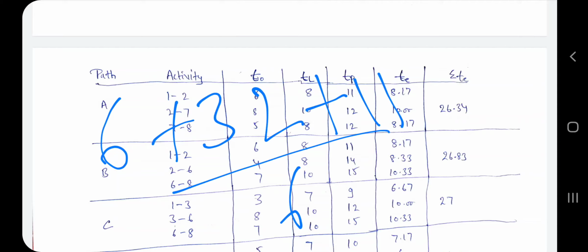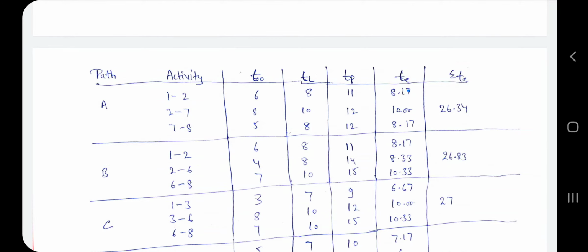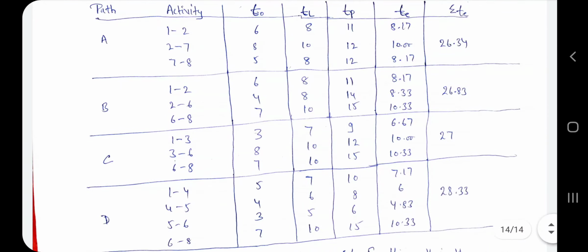So 32, 38, 39, 49. So 49 divided by 6, you calculate and find the value, 8 point something. So in this manner you have to get the T. Now after that you have to sum it up, and you get the final T for a particular path, which is 26.34. In this manner you have to find it for A, B, C, D, all paths, and sum the T. Now this is our final value of T.